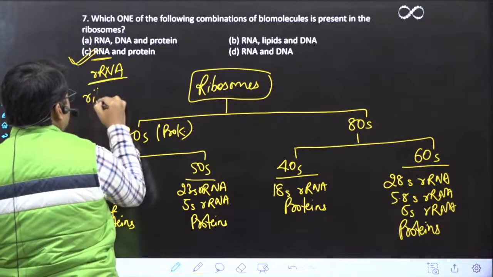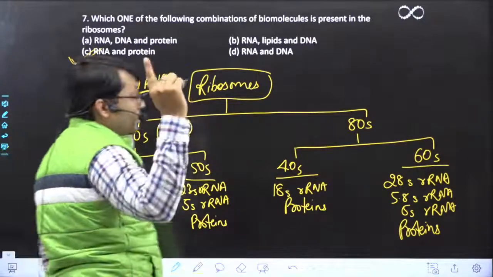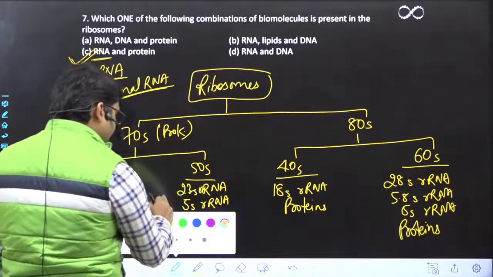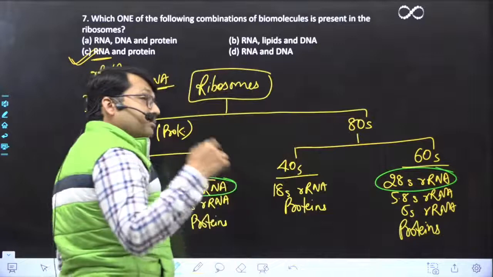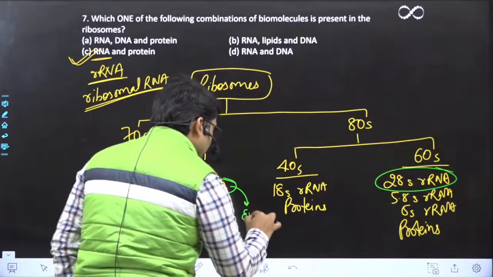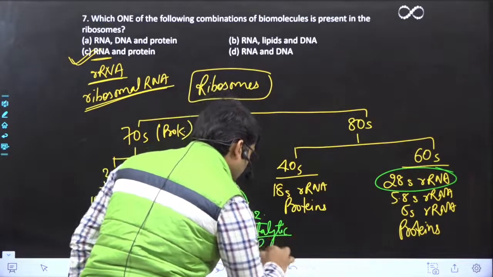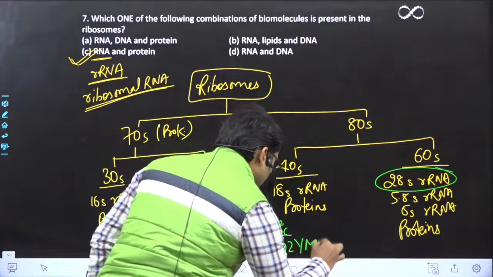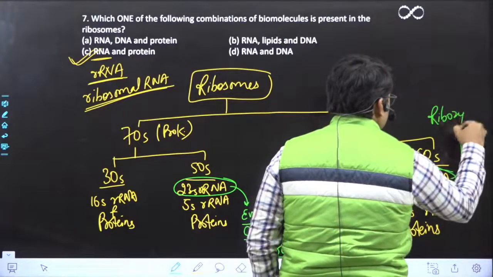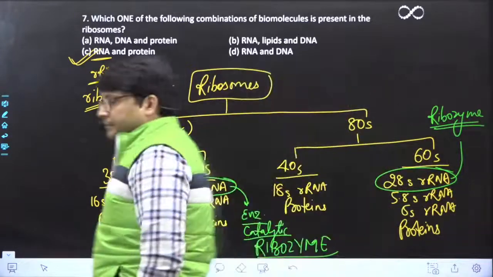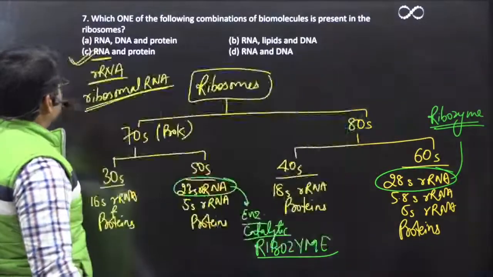rRNA का full form क्या होता है? Ribosomal RNA. Okay, and let me tell you one more thing. In these two, this 23S rRNA and 28S rRNA are not only structural, but they also have enzymatic property, that is catalytic property, है ना? इसीलिए हम इसको राइबोजाइम भी बोलते हैं, याद रखिएगा. What we called राइबोजाइम. Similarly, इसको भी हम क्या बोलते हैं? राइबोजाइम. Okay, great. I'm so happy to see आप सब लोगों को याद है ये सब कुछ.